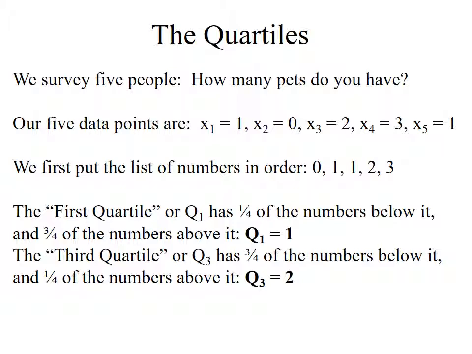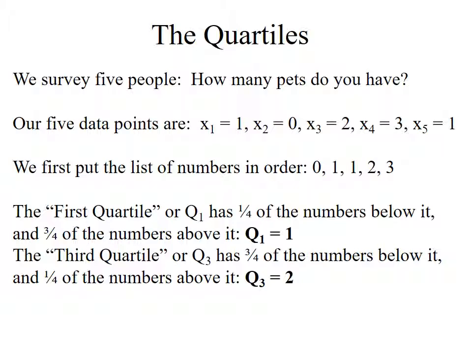Again, I put the numbers in order, just like I would when finding the median, and then I pick out the number that has a quarter of the numbers below it and 3/4 above it. In this case, the number 1. That first 1 has a 0 below it, and 1, 2, and 3 above it, and so the first quartile is 1. The third quartile, on the other hand, has 3/4 of the numbers below it and 1/4 of the numbers above it.